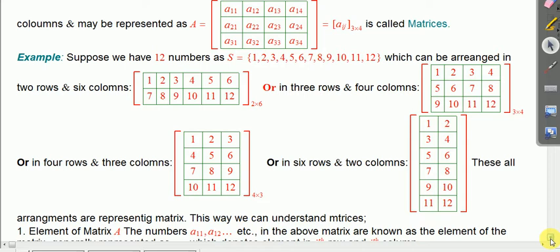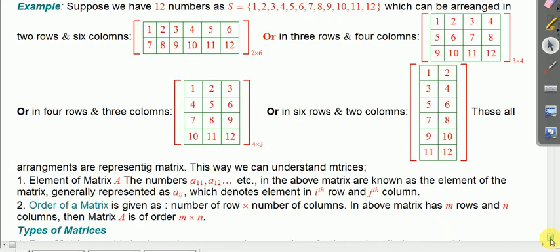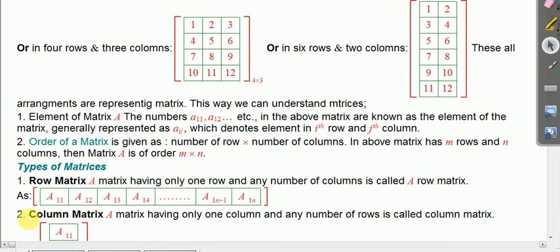In general, the parts of a matrix, known as elements, are denoted as Aij. Aij means the element in the ith row and jth column. So let us discuss the types of matrices first.